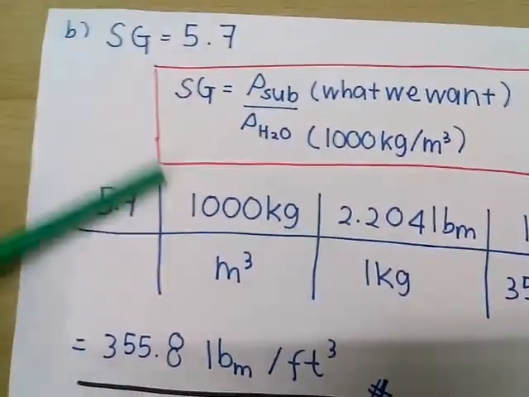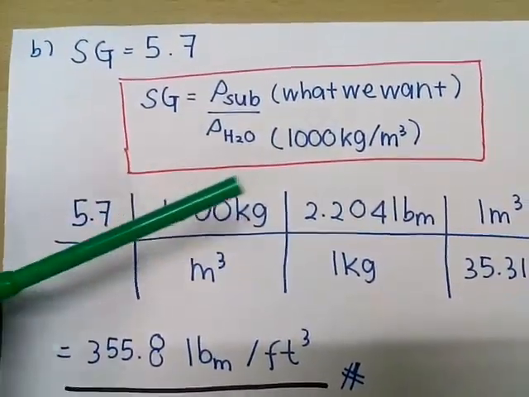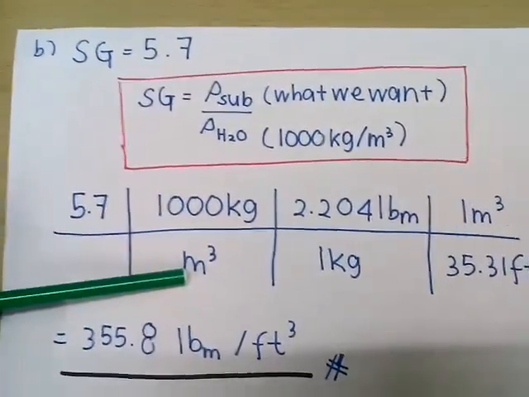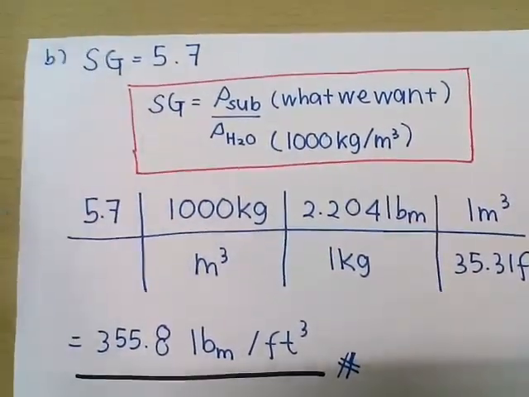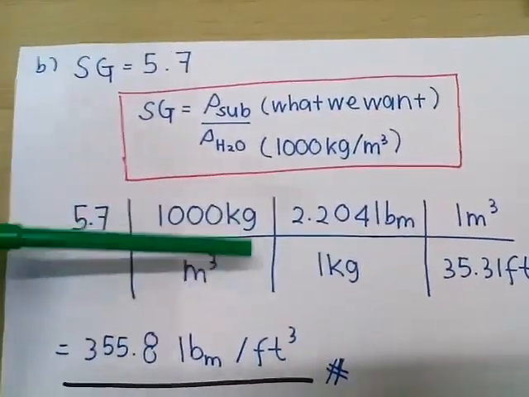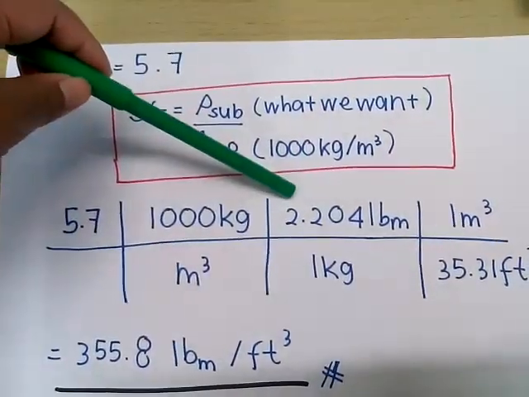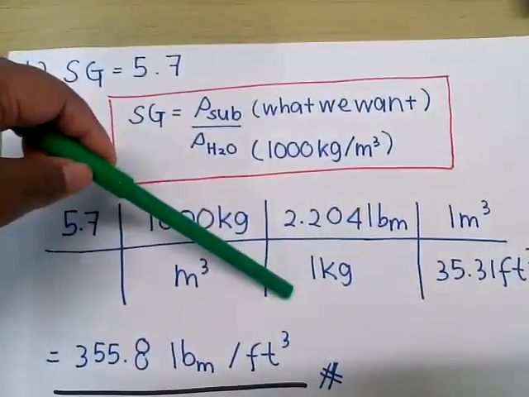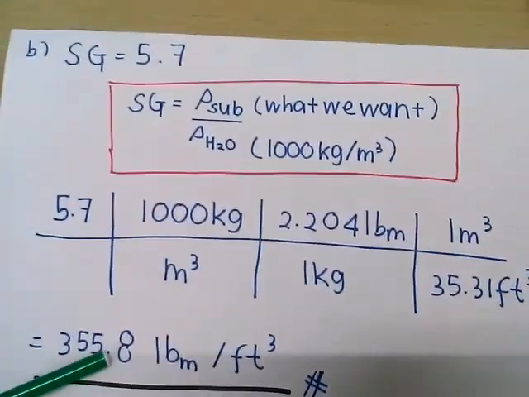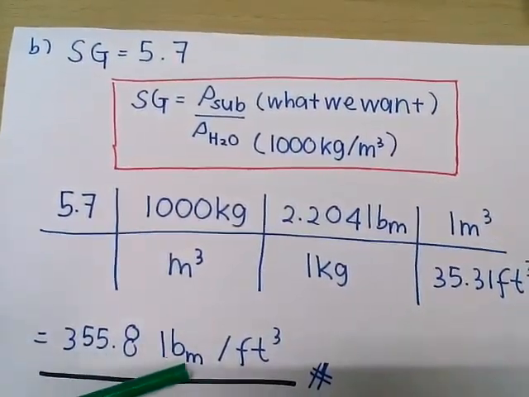So now, we already got the density of substance, but the problem now is the unit is in kilogram per meter cube once again. So we need to repeat the steps in 1a to convert from kilogram per meter cube to pound mass per cubic feet, which can be done by multiplying with 2.204 pound mass per kilogram and dividing with 35.31 feet cube. So the final answer that we get is 355.8 pound mass per cubic feet.